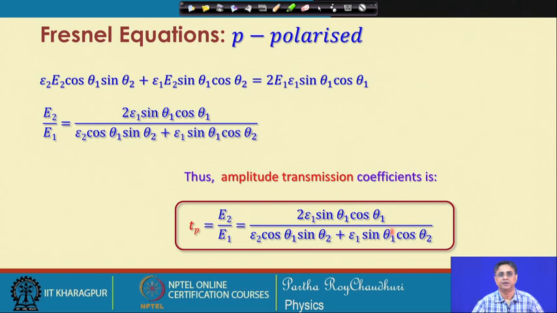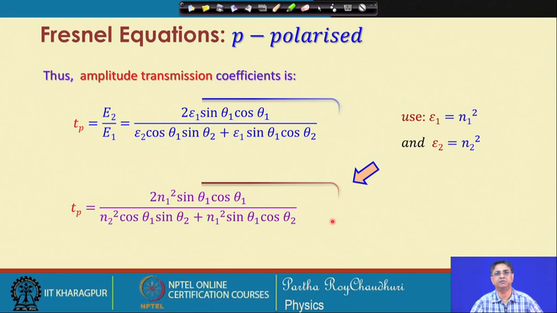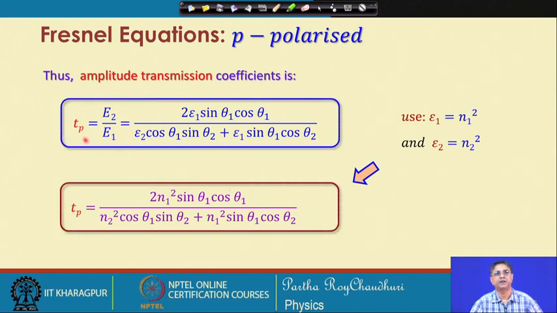So, we end up with this expression in terms of the permittivity constants, and this Tp can be written in terms of the refractive indices in the same way as we have done in the case of the reflection amplitude coefficient: twice n1 square sin theta 1 cosine theta 1 divided by this denominator, and we will again use Snell's law to reduce this equation.